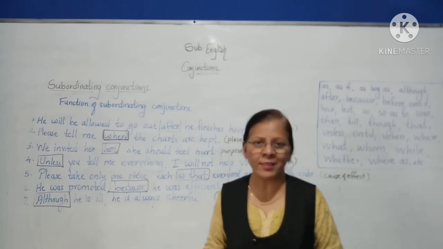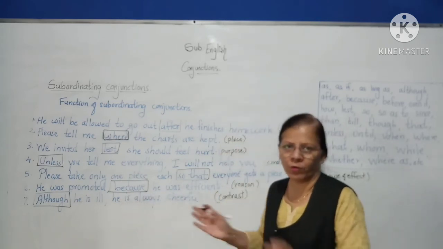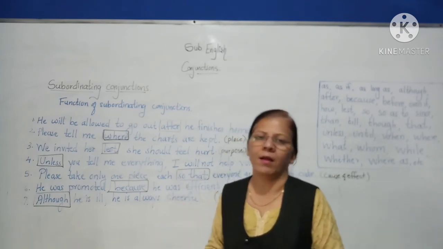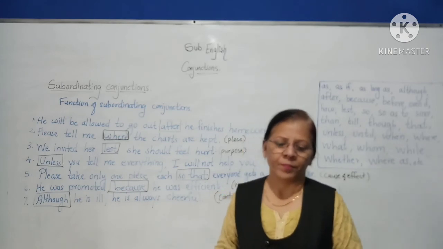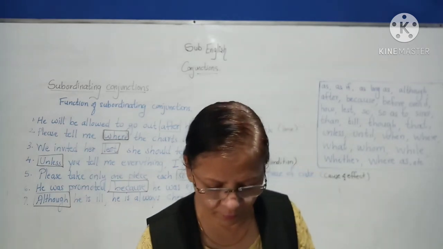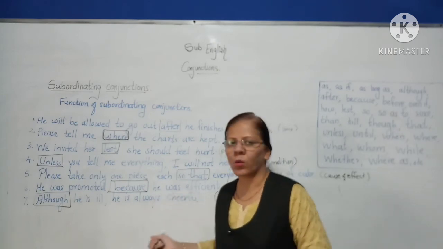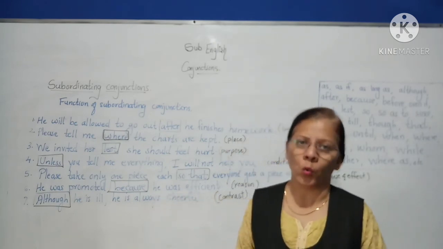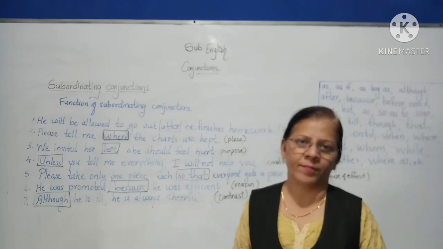We feel pain, isn't it? But here, although he is ill, he is always cheerful. So there is a contrast in these two ideas. The other word which indicates contrast is though. Though and although, it shows contrast.